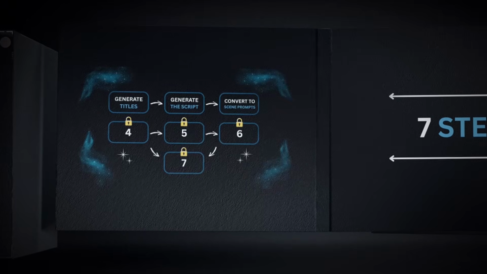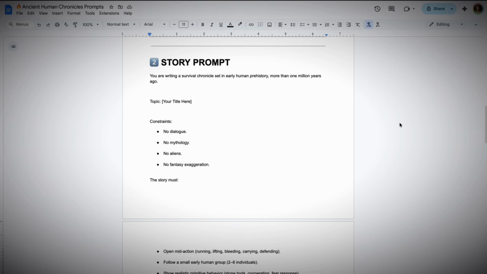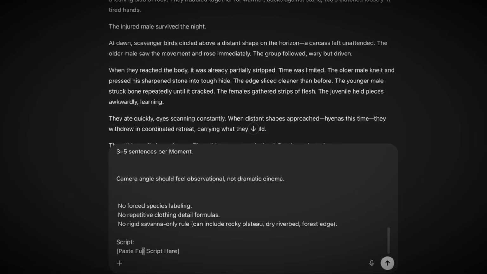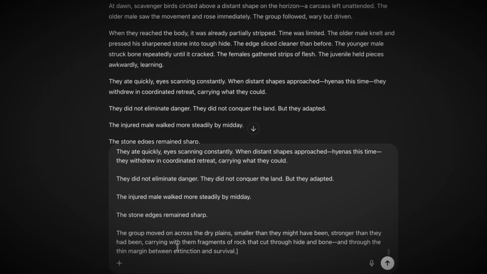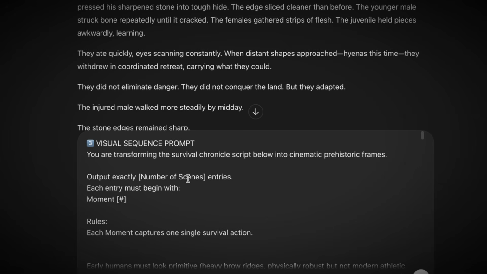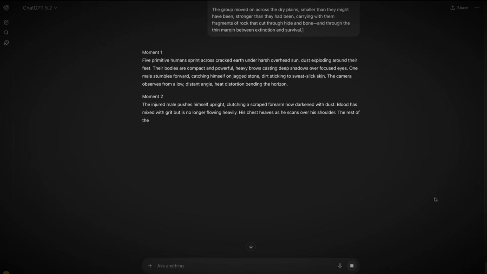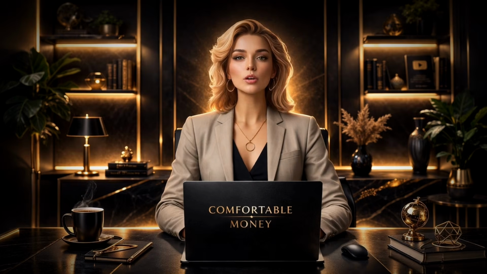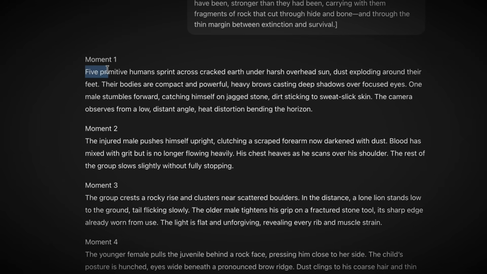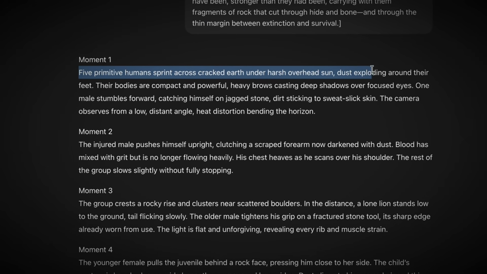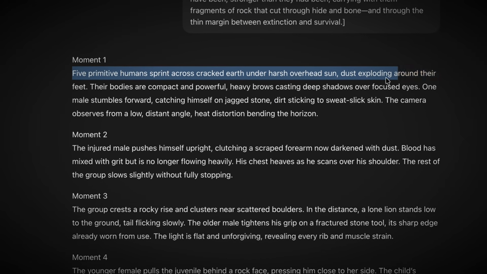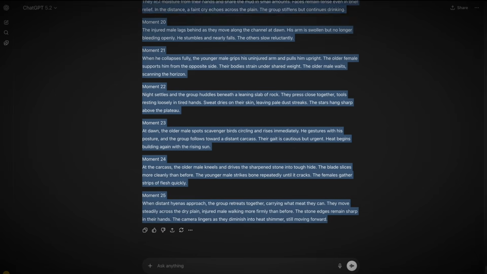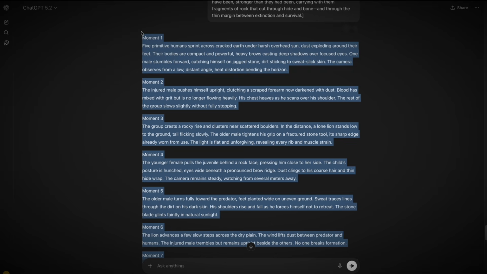Step 3. Convert script into scene prompts. Return to the document, copy the visual sequence prompt, paste it into ChatGPT with your full script. Specify the number of scenes, for example 25. Here's the problem most people hit. Vague moments like, character walks through forest, won't cut it. You need something like 5 primitive humans sprint across cracked earth under harsh overhead sun, dust exploding around their feet. Specific details create atmosphere. Generate the numbered moments and copy them exactly as they are.